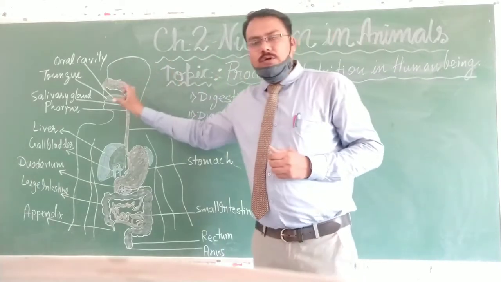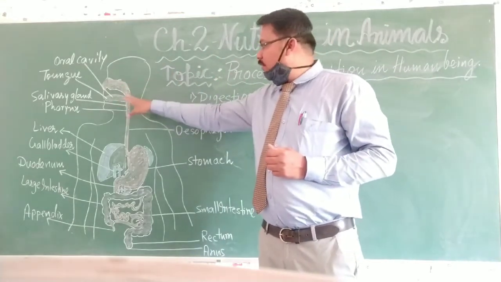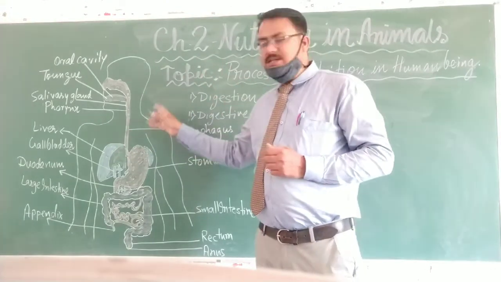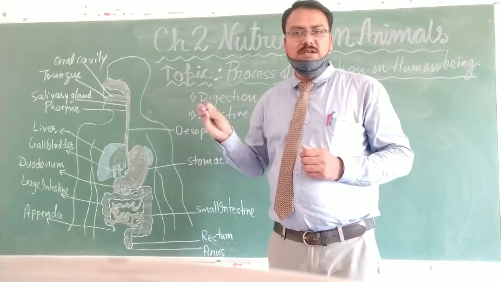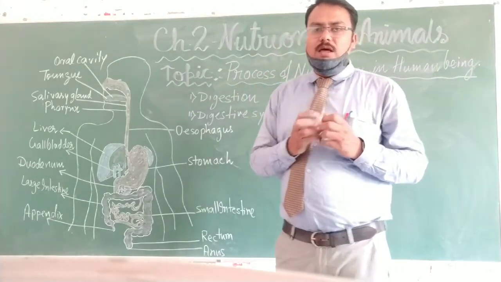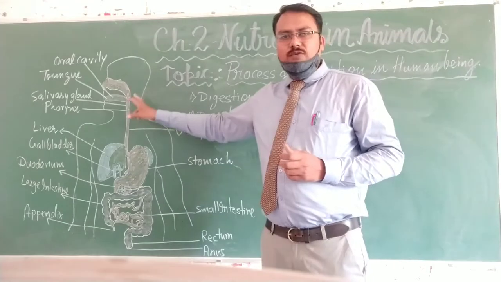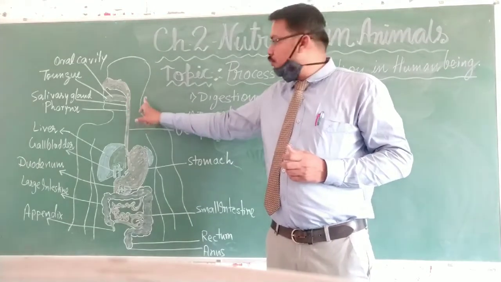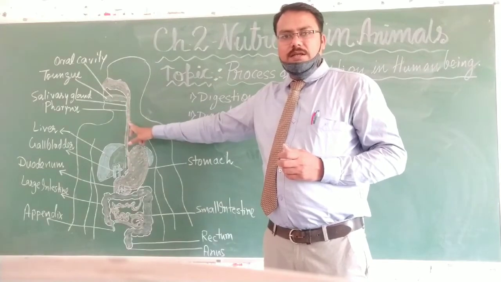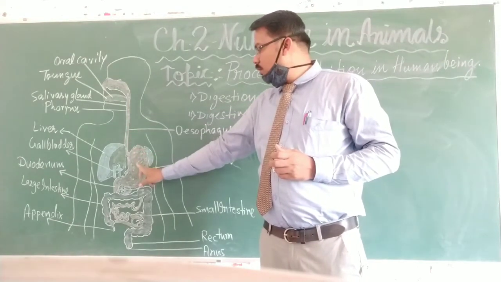The saliva released from the salivary gland makes the food soft, so that it can be easily swallowed through the esophagus tube, and it falls into the stomach.